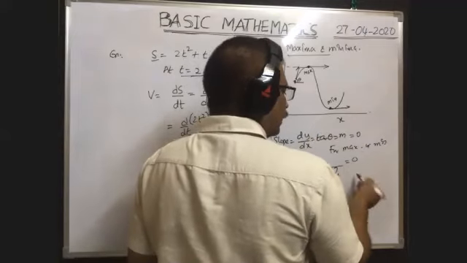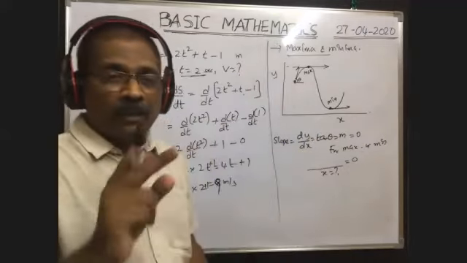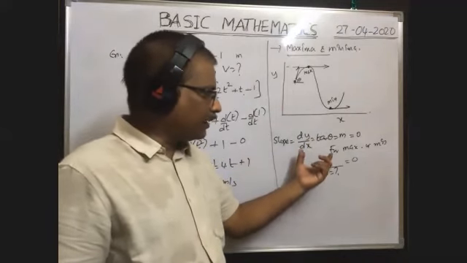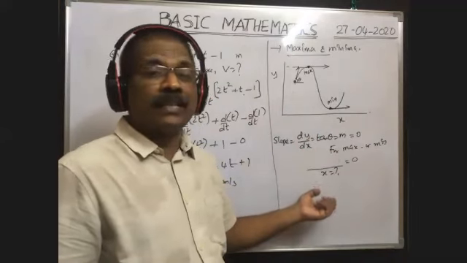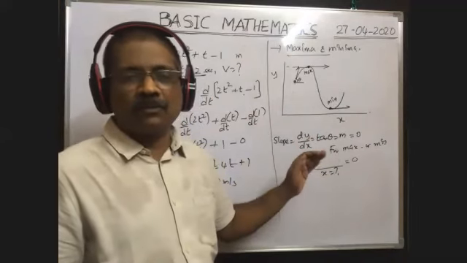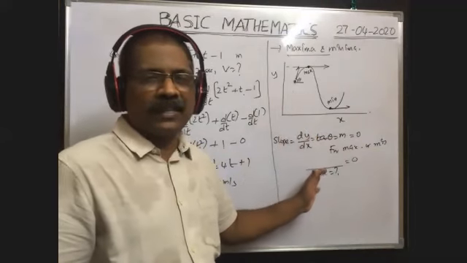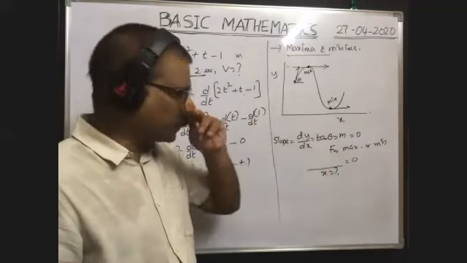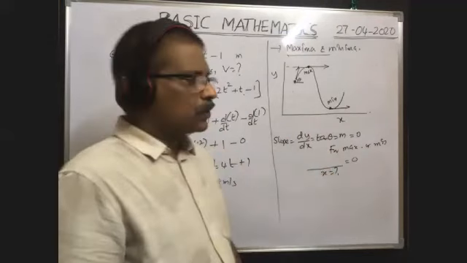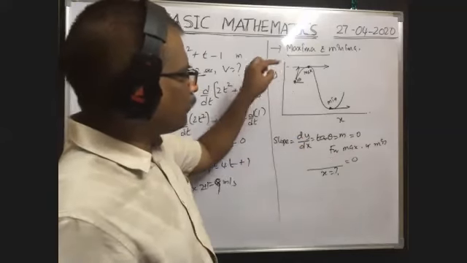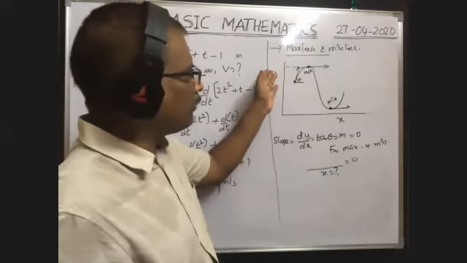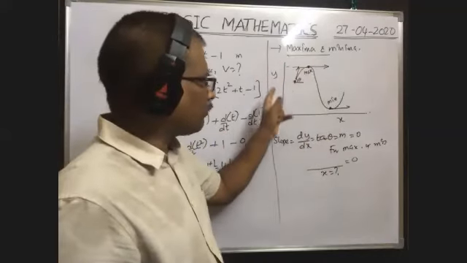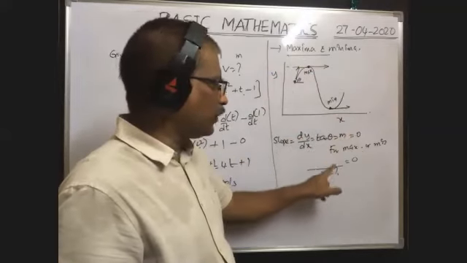You will get maybe 1 value or maybe 2 values of x. Suppose you got this equation in terms of x as a quadratic equation, x square something, then you will get 2 x values. If it is simply a straight line equation, you will get only 1 value of x. So whatever the number of values you will get here, okay? Now you will get x values. So you find the differentiation of y with respect to x from the given equation, because this graph is represented with the equation. Then you find differentiation of that y with respect to x, make them 0. Then you find x value.